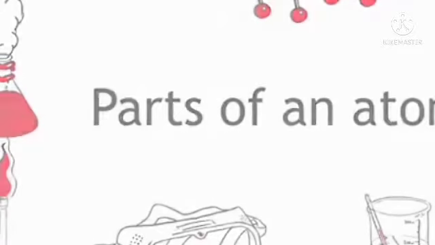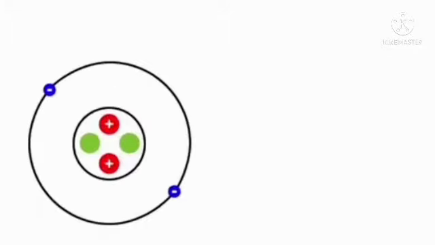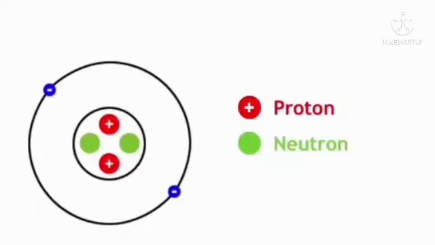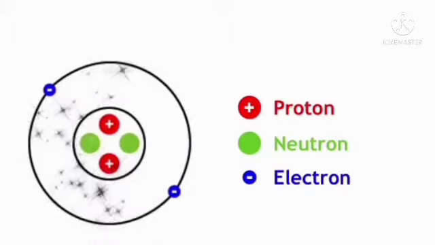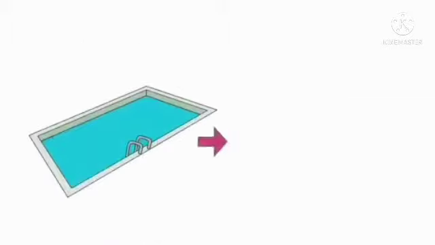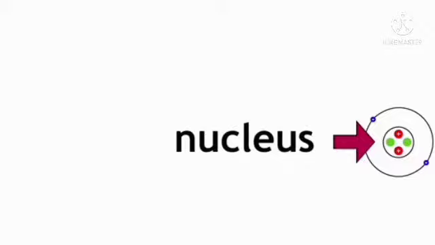Parts of an atom. Atoms are really small, and these diagrams are not to scale. An atom has protons, neutrons and electrons. Imagine a swimming pool 50 meters long and 50 meters wide. This is our atom. The center of the atom is the nucleus, and this nucleus is made up of protons and neutrons.